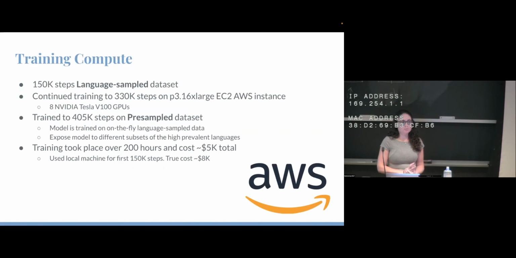For the actual training, we did about 150 steps on the language-sampled data set. This was a static data set where there's no sampling on the fly, where the low resource languages are upsampled and high resource languages are downsampled. This ensures that the model is seeing a significant amount of these low resource languages. Then we switched to the pre-sampled data set, where it's doing more on-the-fly sampling by language. We trained to a total of about 400,000 steps. Training took about 200 hours.